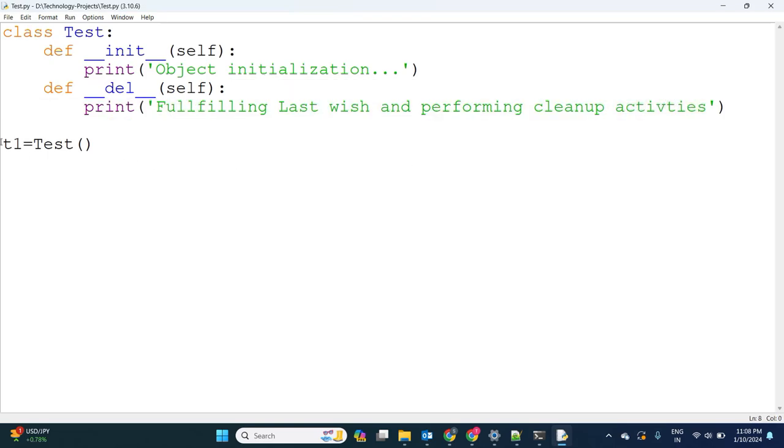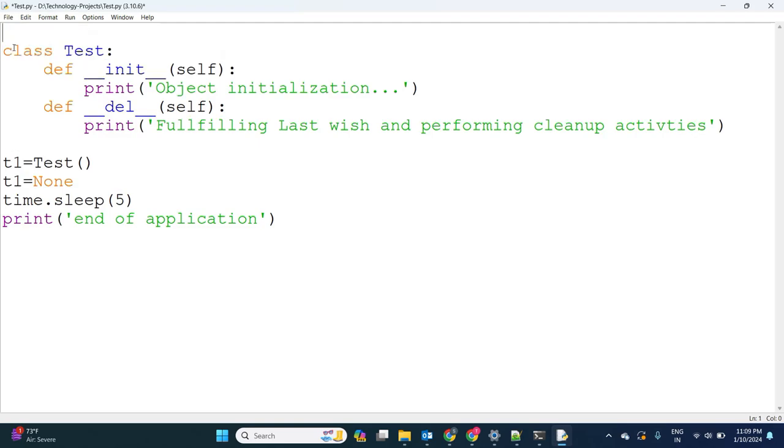Okay, when I'm destroying the useless object, I'm making t1 is equal to None. I'm asking time.sleep of 5 seconds. Next, I'm printing end of application. When I'm using time, we need to import time.